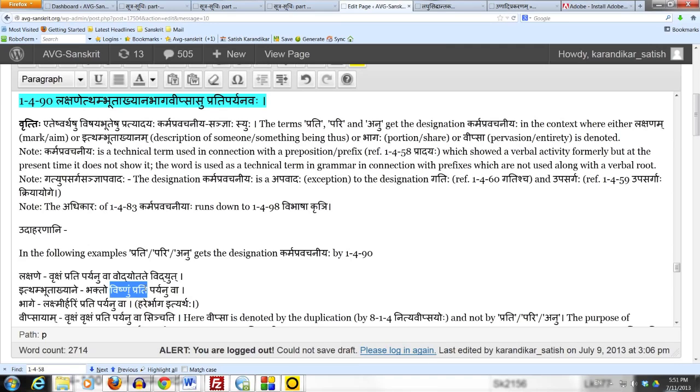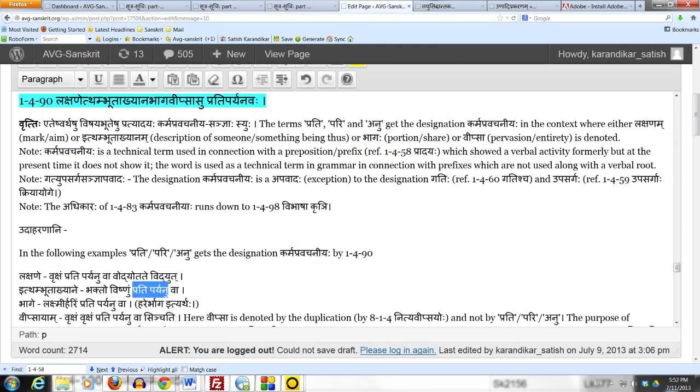In the word ittham bhuta akhyane, akhyanam is a description, and ittham bhuta means that someone or something is thus, is such and such, someone is so. So here we have a devotee, and Lord Vishnu is the subject of his devotion. Since prati, pari or anu is used in the context of ittham bhuta akhyane, it gets the karma pravachaniya sanya.